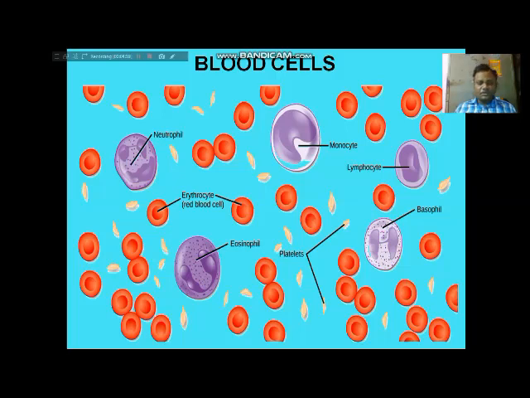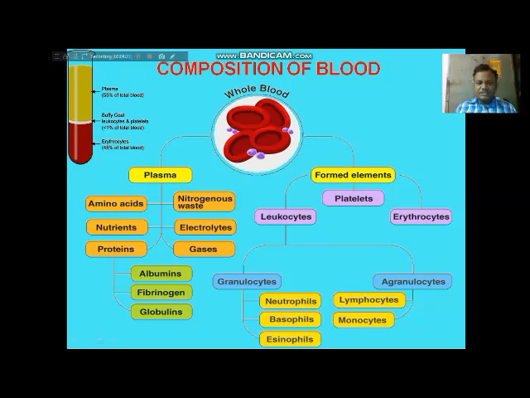Okay, now in the previous picture you can observe it. These leukocytes are again divided into two categories. One is granulocytes, another one is agranulocytes.